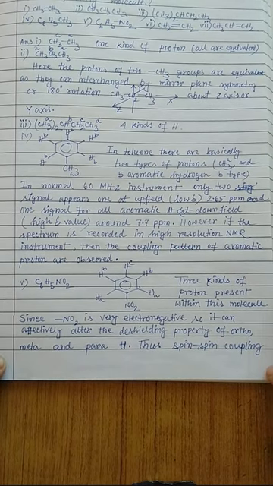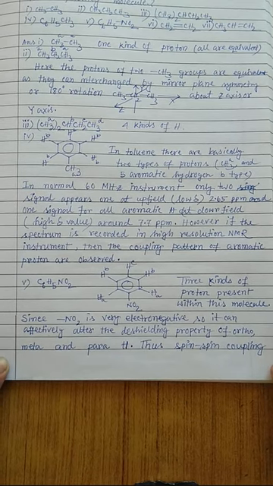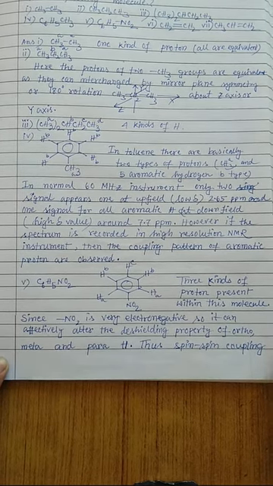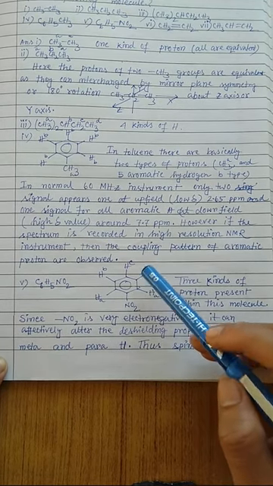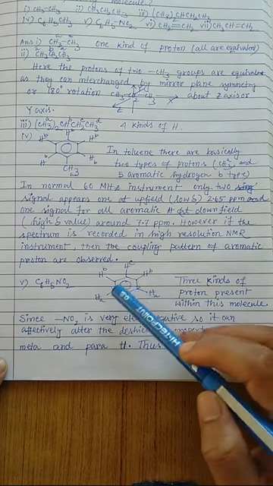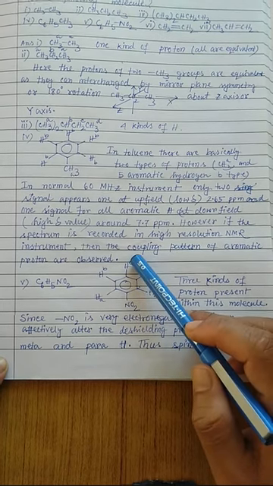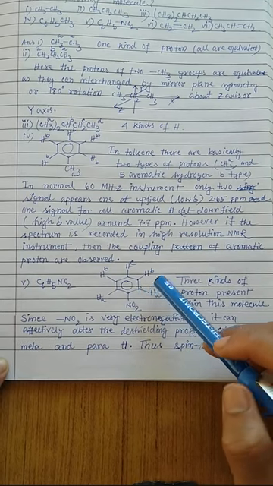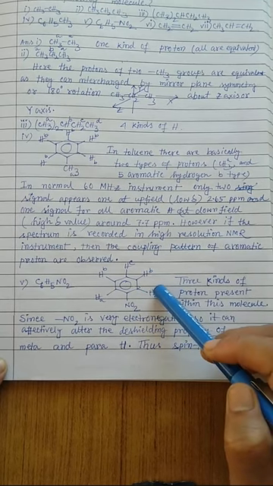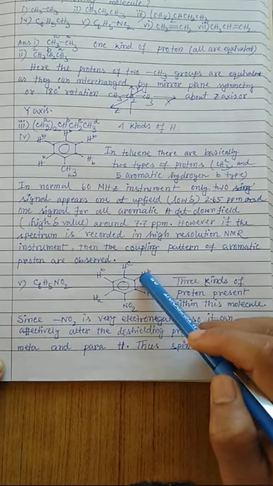And since the nitro group is very much electronegative, it can effectively alter the deshielding of ortho, meta and para hydrogens. Here I would like to mention that in case of electron density alteration, the nitro group affects more at the ortho position, then at the para position, and finally at the meta position. So the deshielding effect is pronounced at the ortho position, then para position, then meta position.